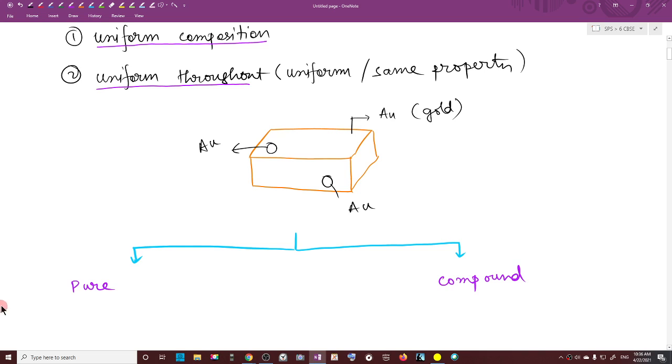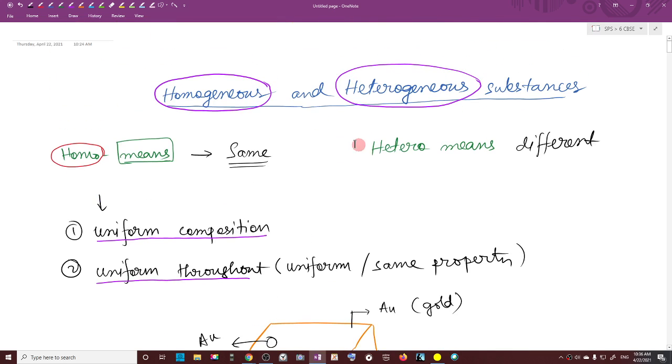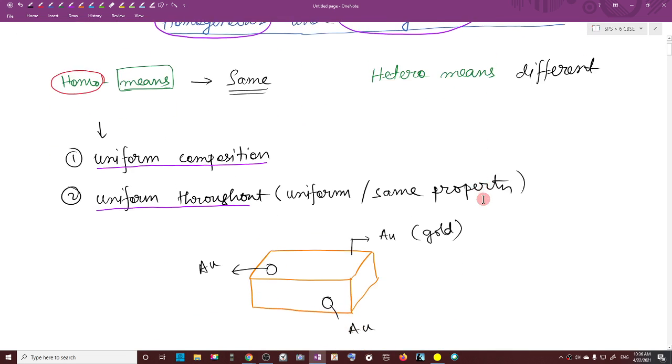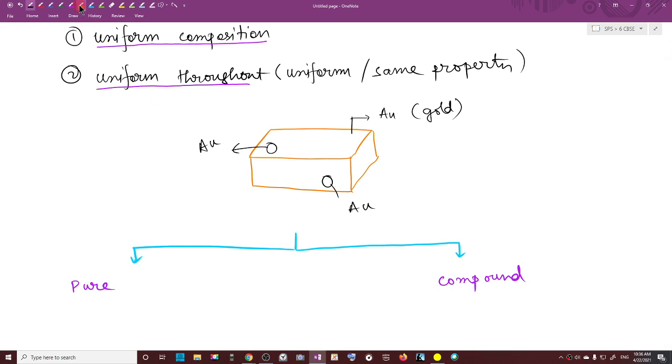Yes, you have to write down pure and compound. Lavanya, stop. Let Aditi speak. Aditi, tell me. Sir, you have not given any heading for the chart. Pure and compound. Yes, I am doing homogeneous substances.